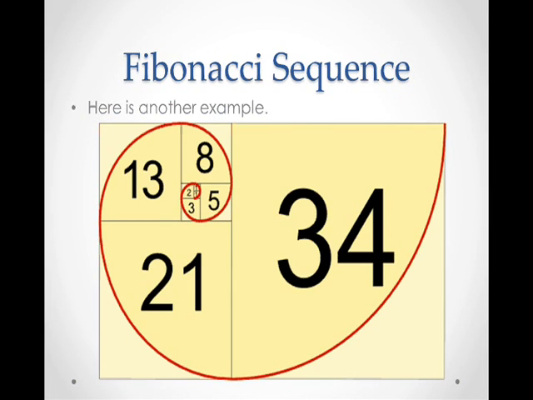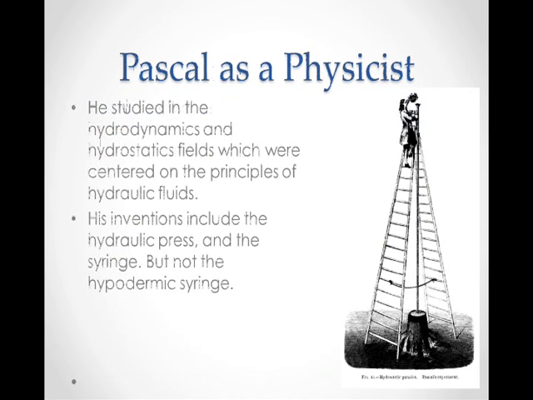Also, here's another example of a shell, the way the chambers are formed. The chambers in a shell start with 1, 1, 2, 3, and so on, following the sequence as well. This sequence can also be found in different flowers and the number of petals they have. Almost all of the time, they will either have 1, 2, 3, 5, or 8, and so on.